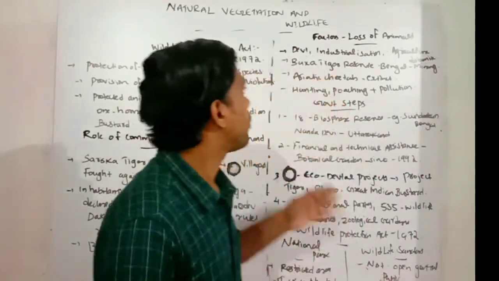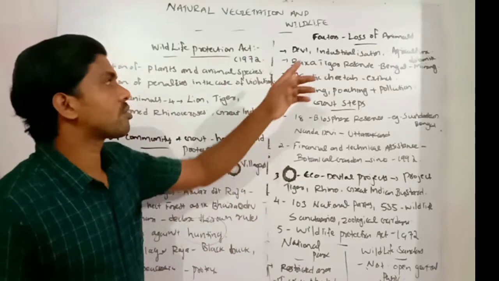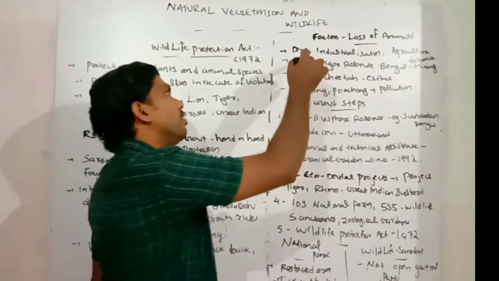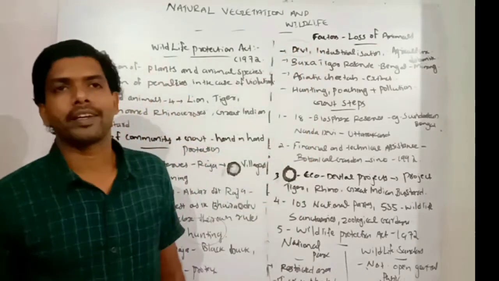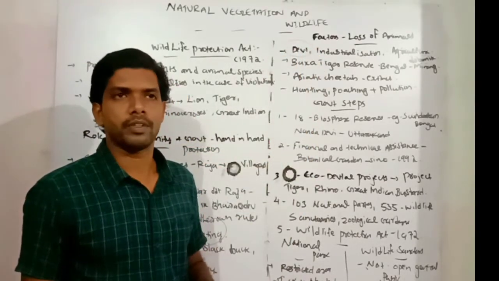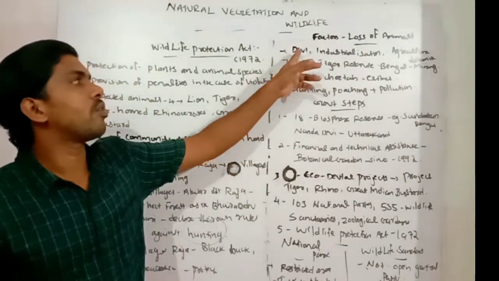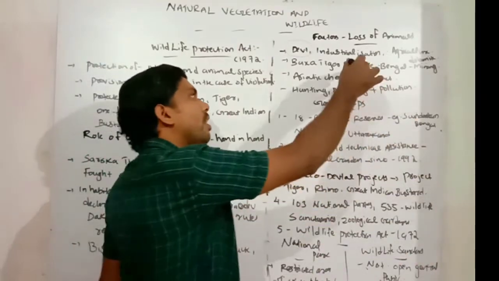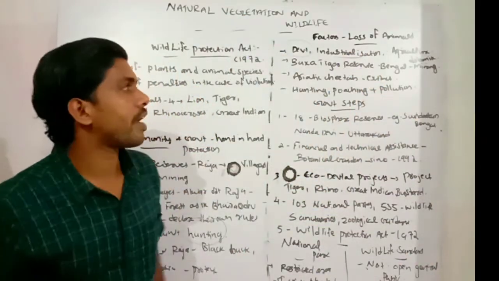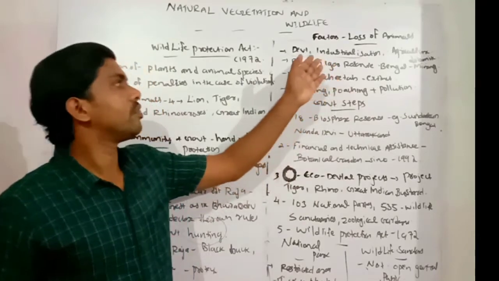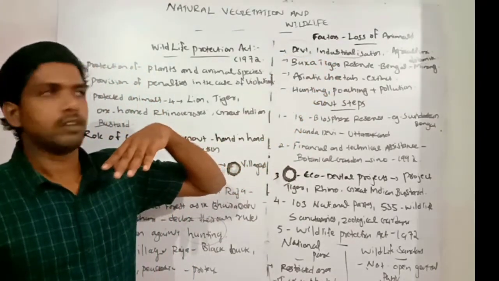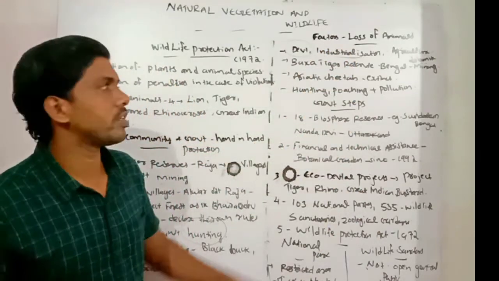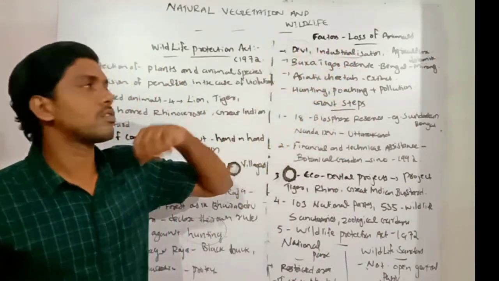And next, we can discuss factors that cause the loss of animals in our environment. First one, the range of developmental activities that is increasing day by day. These developmental activities led to the loss of animal species in our world and India. Second one, large scale industrialization. Third one, agricultural expansion. We are clearing the wildlife area on a wide scale. So the developmental activities, industrialization and agricultural expansion led to the decline of the animals and their forest region.